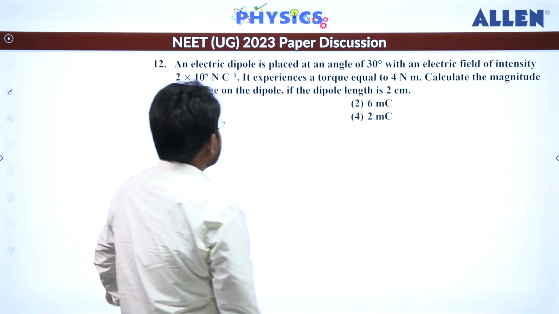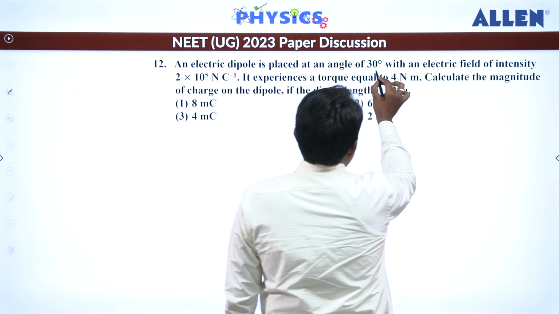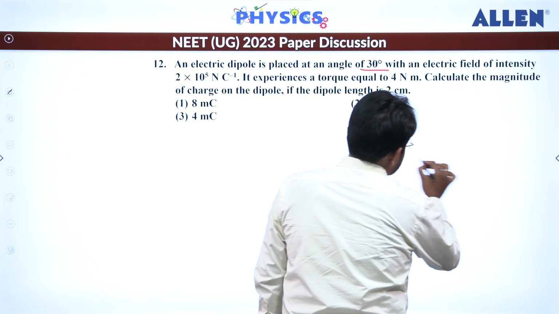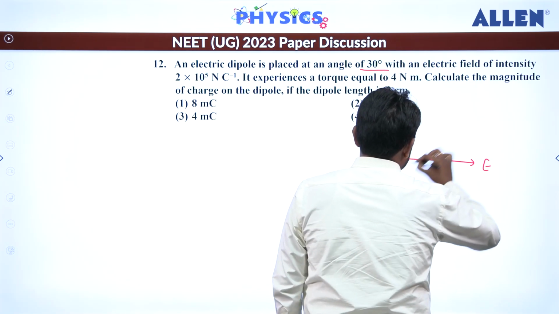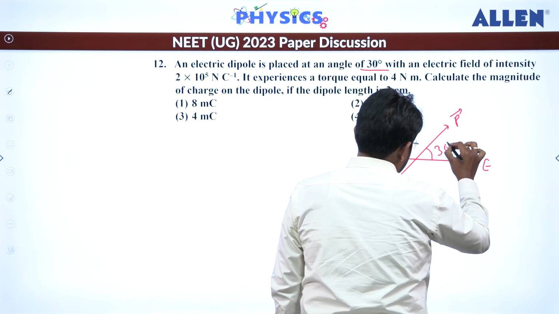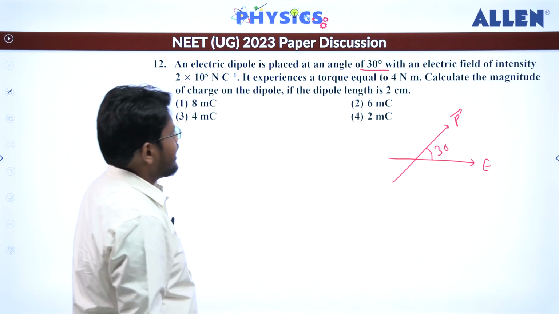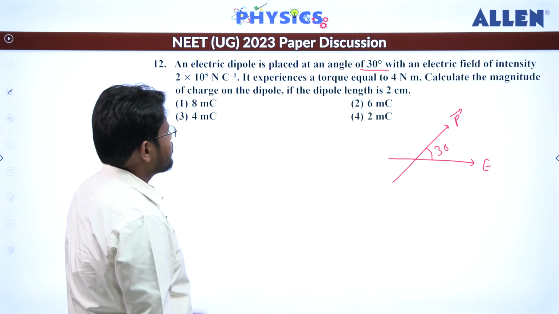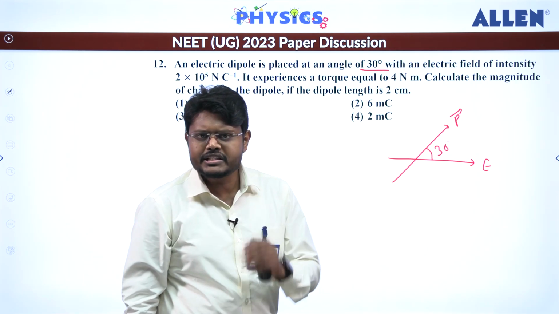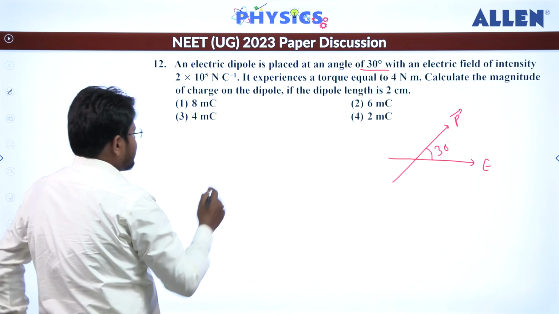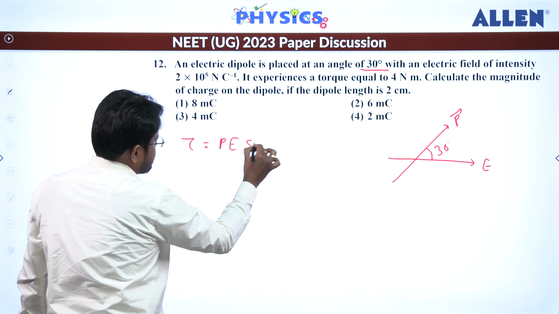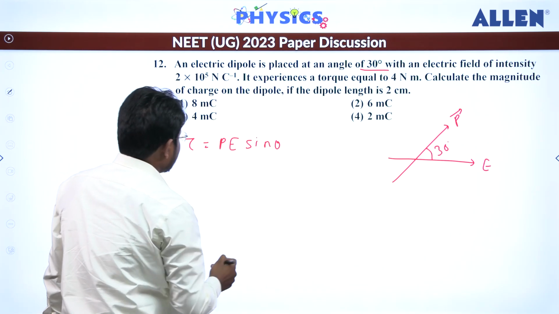Question number 12. An electric dipole is placed at an angle of 30 degree with the electric field. So let's say this is the electric field, and this is the electric dipole, and this is placed at an angle of 30 degree. Torque value is given to us, then we have to find the magnitude of the charge on the dipole, and the dipole length is given as 2 centimeter. So from here we know torque is equal to PE sin theta. So let's substitute the values.